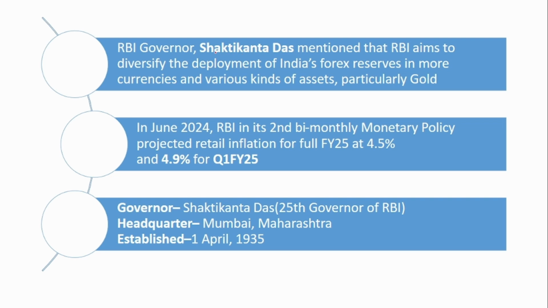RBI Governor Shaktikanta Das has also mentioned that RBI aims to diversify the deployment of India's forex reserves. So what all will be there in the forex reserves? It will contain other foreign currencies, gold, and also SDR, that is special drawing rights that are offered by the IMF. IMF distributes these special drawing rights.